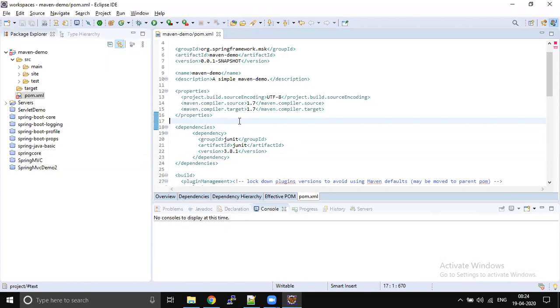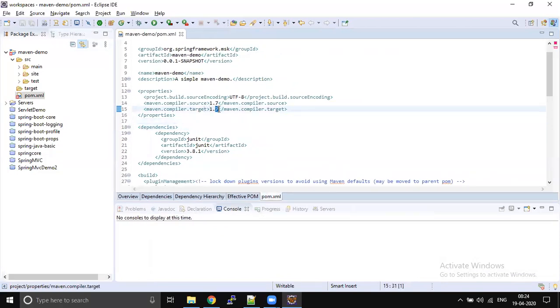Because my Eclipse has Java version 1.8, but I'm seeing it's creating 1.7. Is it that selecting that project will always do 1.7 no matter what the Java version is for Eclipse? No, it depends upon the archetype you selected. If you select the simple archetype, then the simple archetype is configured with JDK 1.7. So that entire configuration is present inside the archetype. So you cannot guarantee that all the time your project is going to be generated with JDK 1.7. No.